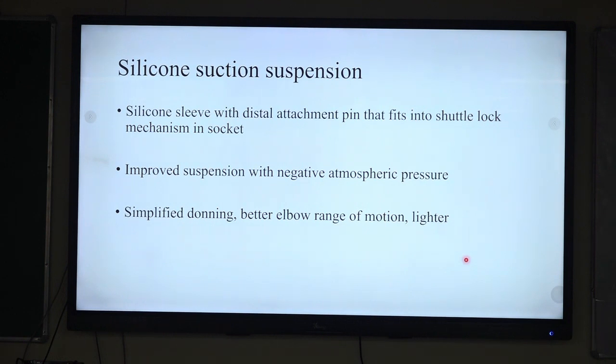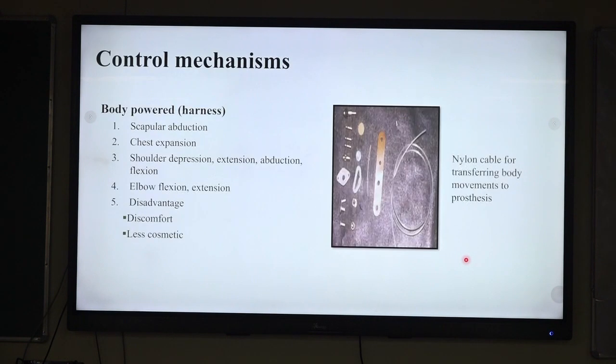Other types of suspension are suction or silicone suction suspension. The silicone sleeves are attached with a distal end pin that fits into the shuttle socket in a mechanical way. It improves the suspension by means of negative atmospheric pressure. They simplify donning and doffing. They are lighter in weight, and a better range of motion can be achieved at the elbow joint.